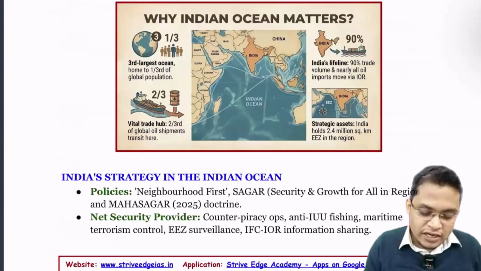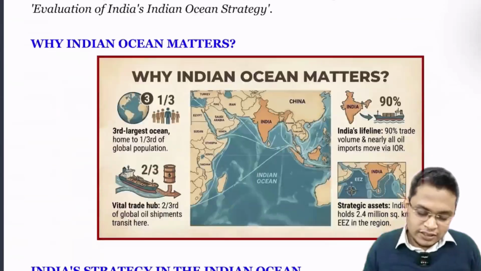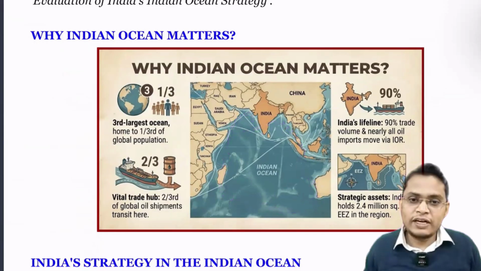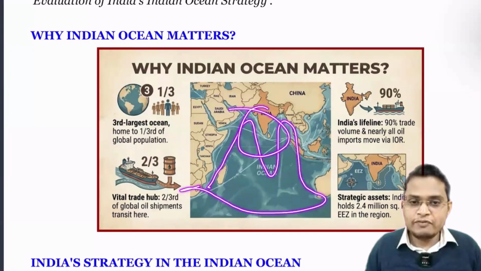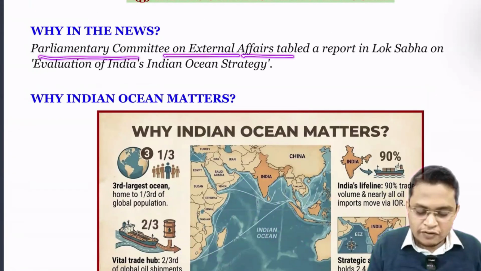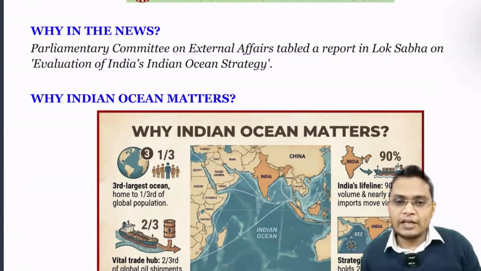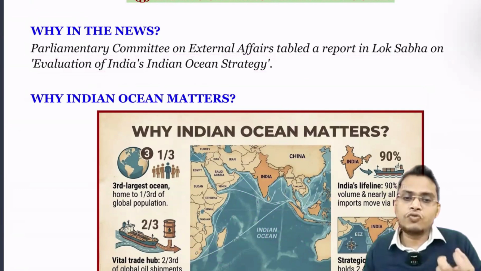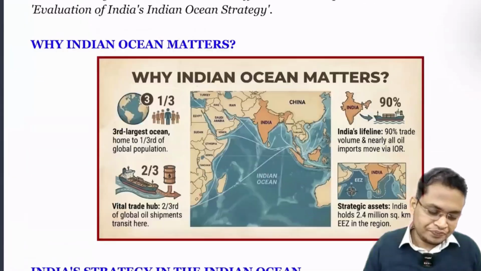Next is India's strategy in the Indian Ocean. I think it is the only ocean named after a country. It is very important for India, and India is central to the Indian Ocean. So why is it in the news? The Parliamentary Committee on External Affairs tabled a report in the Lok Sabha on the evaluation of India's Indian Ocean strategy. Being a leader and a central part of the Indian Ocean, what strategy do we need so that India can be a leader there?